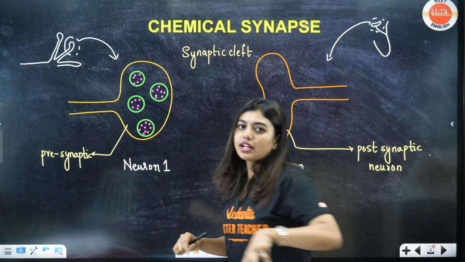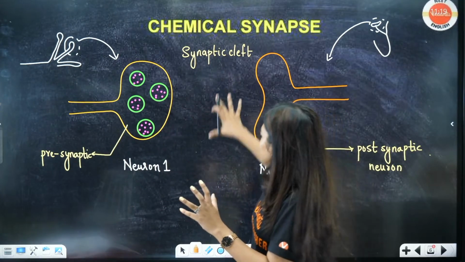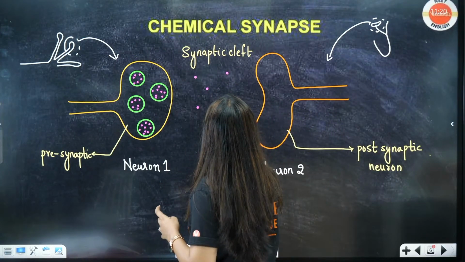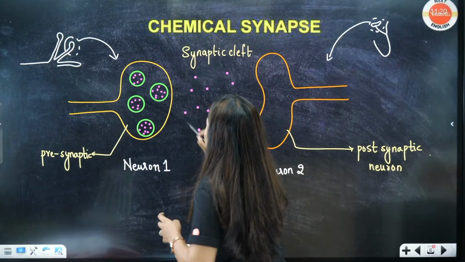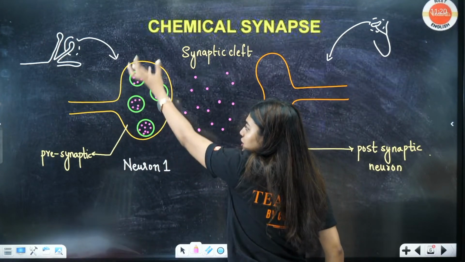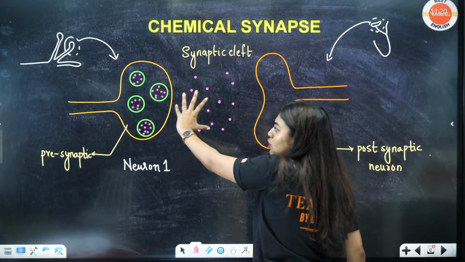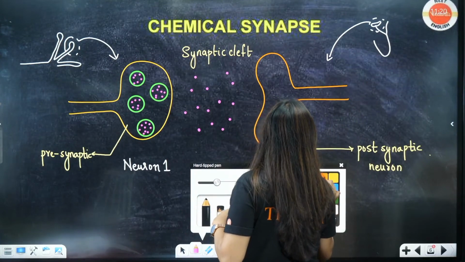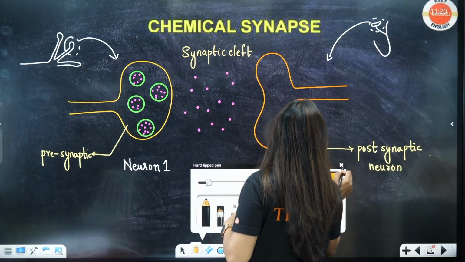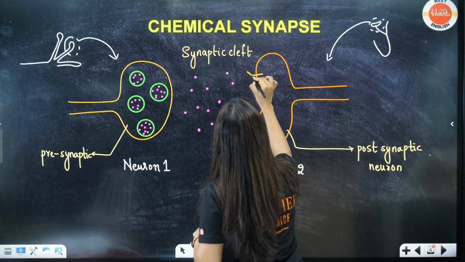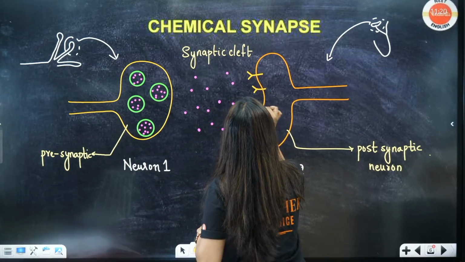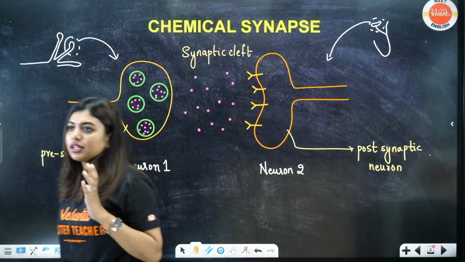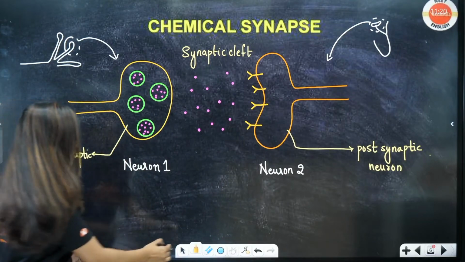Now students, these neurotransmitters will open and get released. Where? In the synaptic cleft, right? It will get released in the synaptic cleft depending on an impulse. Once the impulse has reached, calcium channels will open and this will lead to the neurotransmitters being released. Now, on the postsynaptic neuron, what will be there? Receptors will be there. What receptors? Neurotransmitter receptors. Is this clear to all of you?